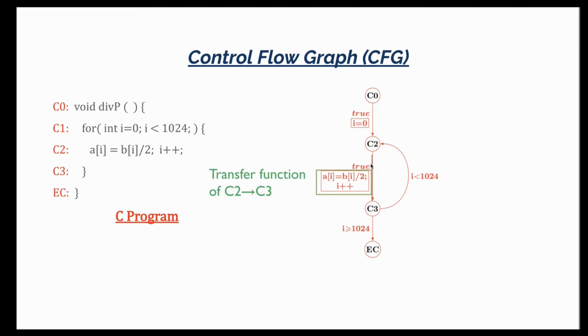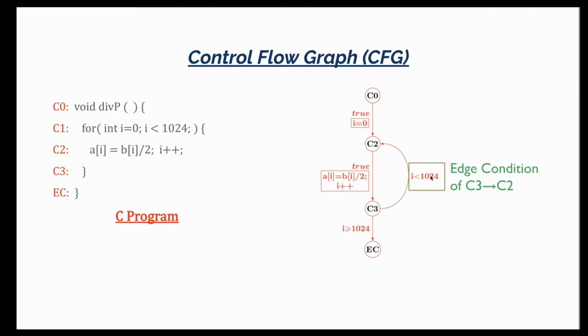The edge is labeled with a transfer function of the corresponding instruction that determines the new state at the destination of the edge as a function of the machine state at the source of the edge. For example, when the edge from C2 to C3 is taken, the corresponding transfer function specifies that A[I] is updated with the value B[I]/2 and I is incremented by 1.